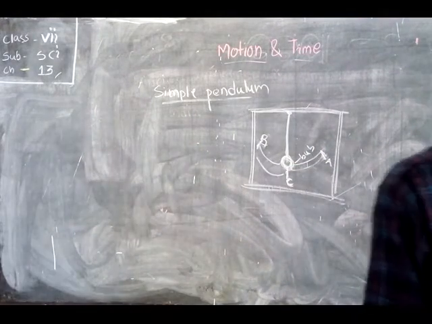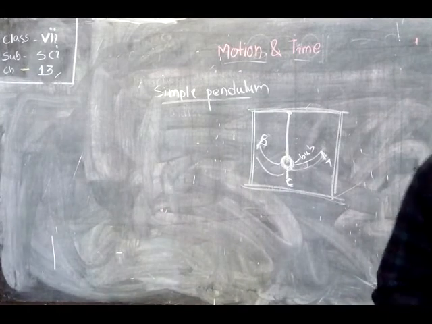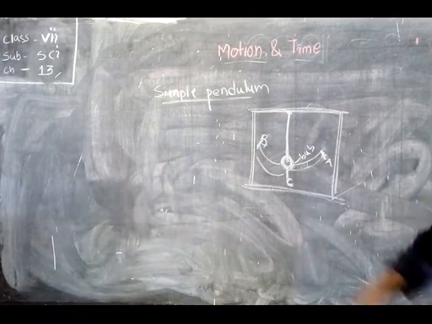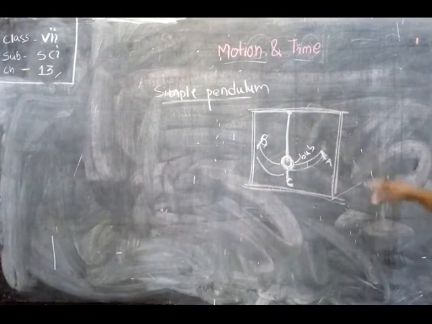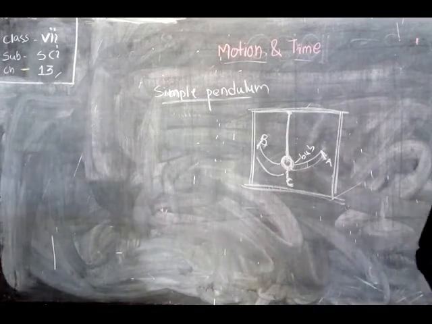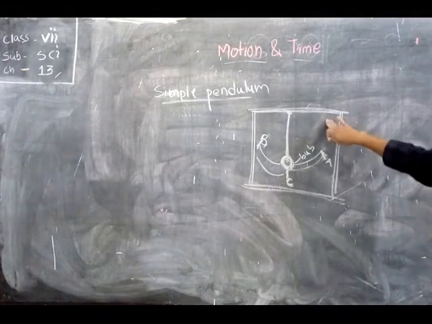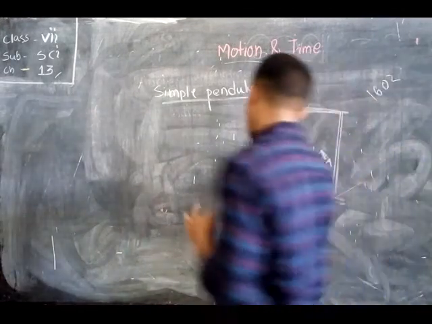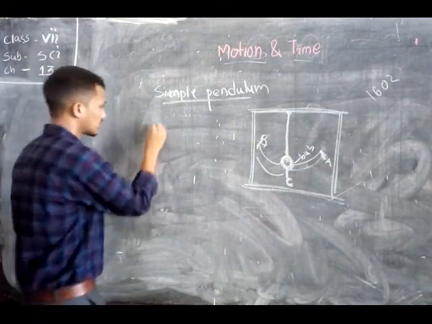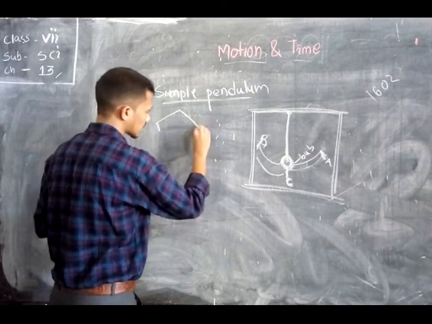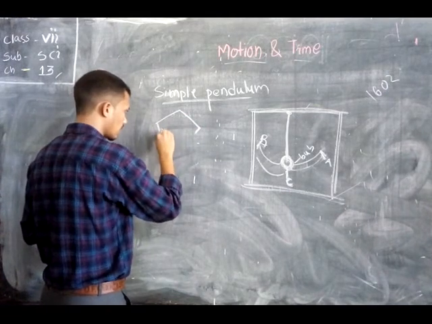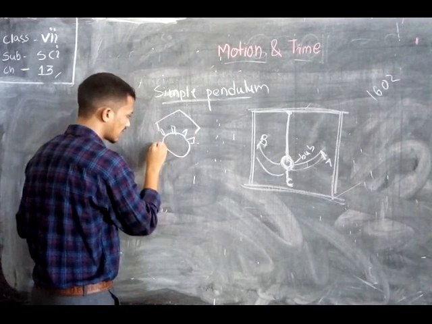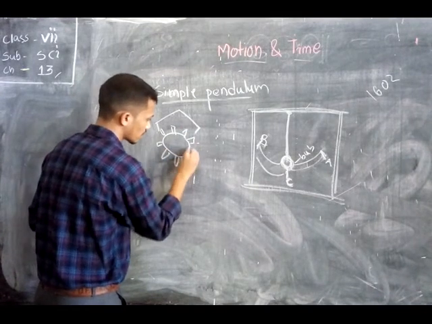Okay, so using this concept of the simple pendulum, Galileo made a pendulum clock in the year 1602. The mechanism of the pendulum clock is that there will be a gear placed like this, and there is a large gear present in the structure.